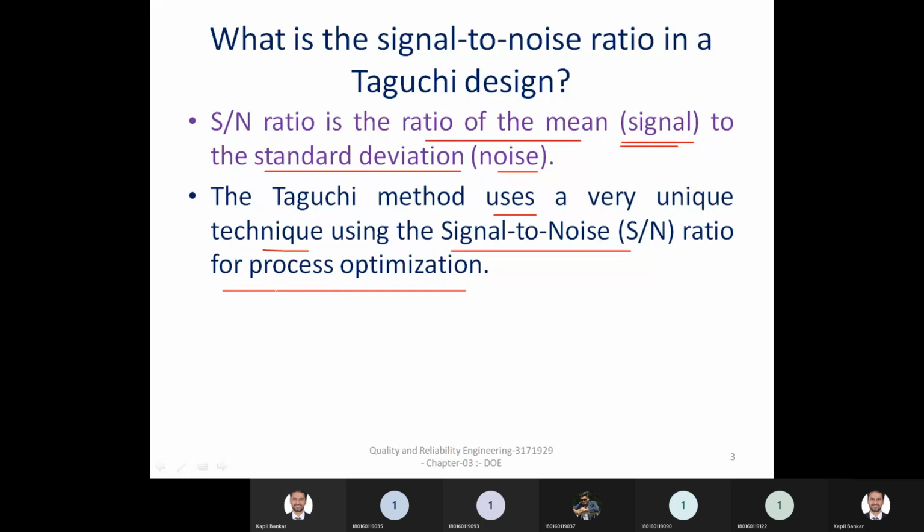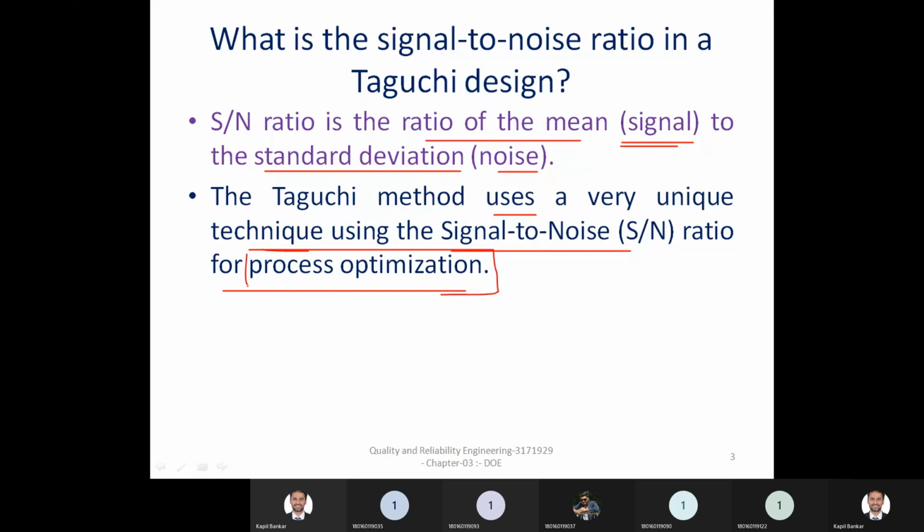Now another word comes into the picture: process optimization. It means if you optimize your process, then this is the technique. Taguchi gives different techniques to optimize your result. You can optimize your result through the Taguchi method. You can choose the orthogonal array, and you can do the ANOVA or SN ratio process.